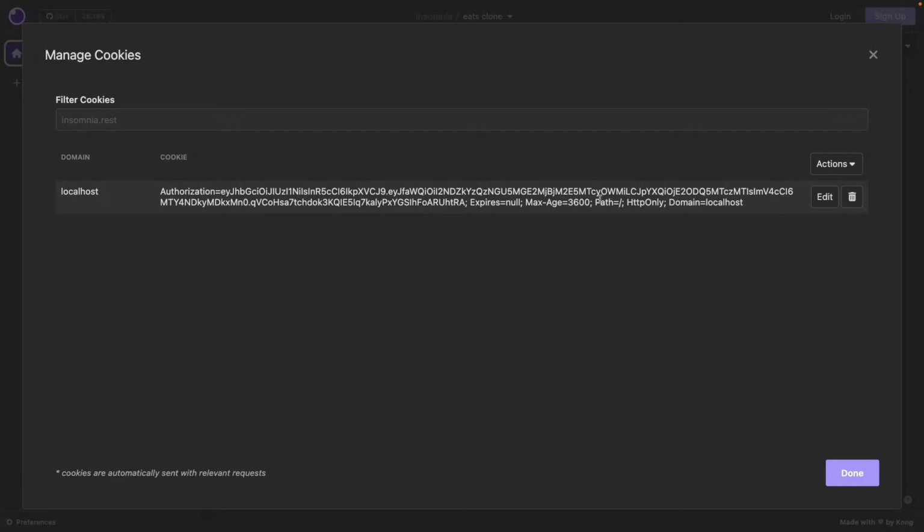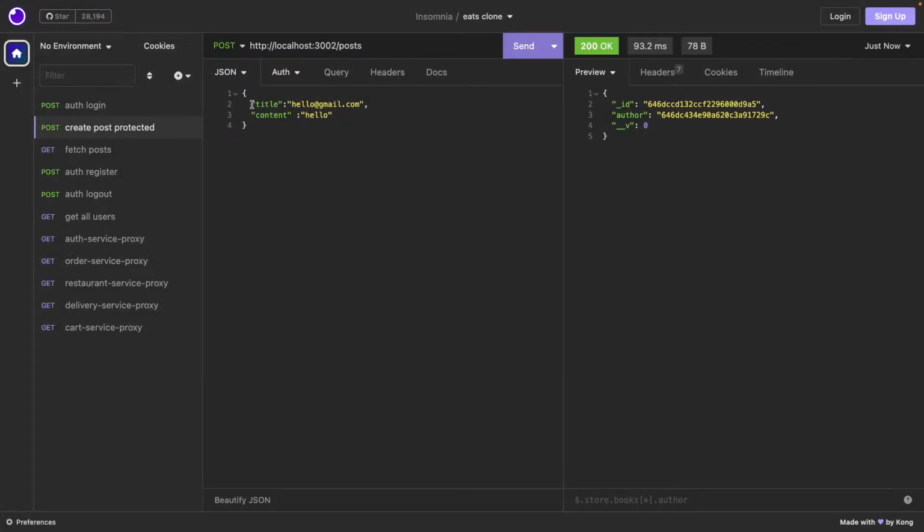So here the path is /, HTTP only, domain is localhost. So for all the requests, this is going to be passed. So I'm going to click on done. I will just set, you can see it is creating the random IDs, title and content, ID, author.